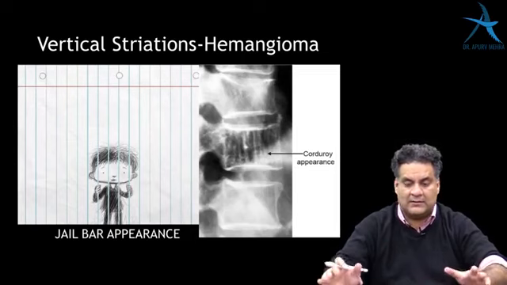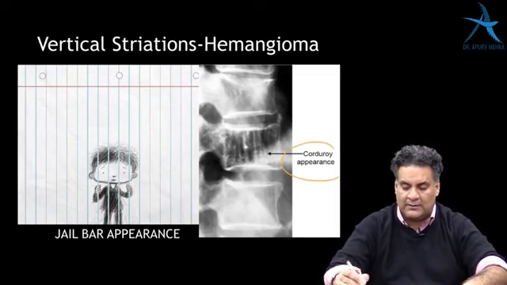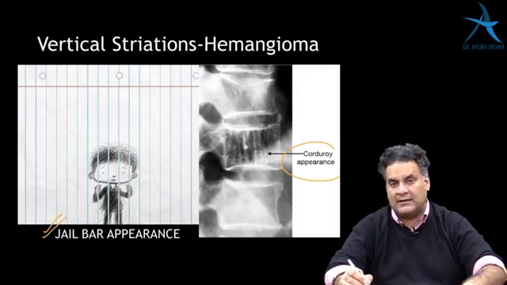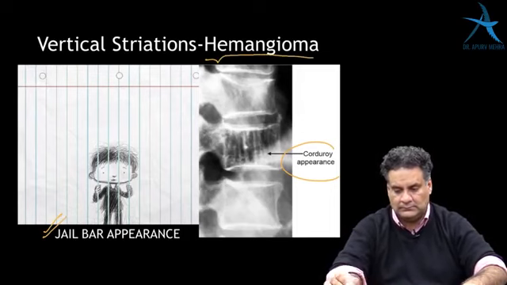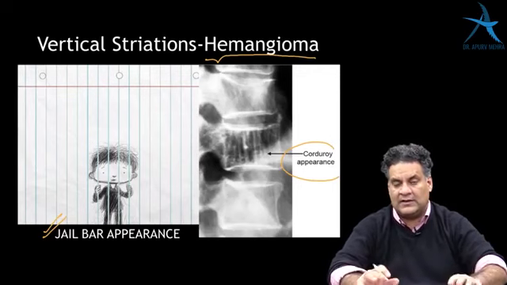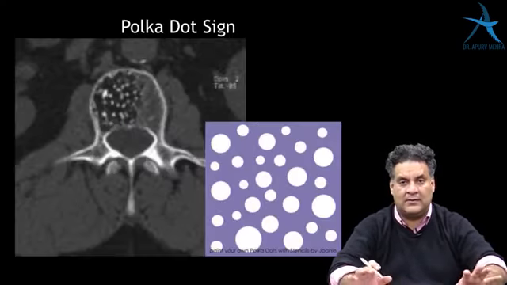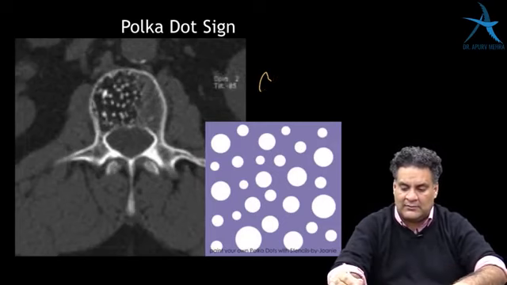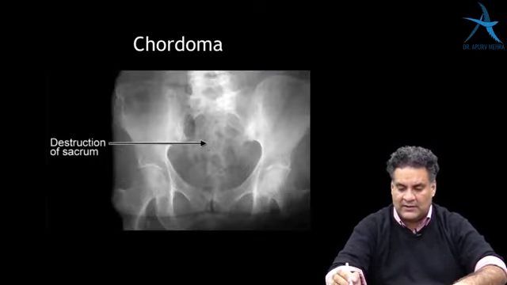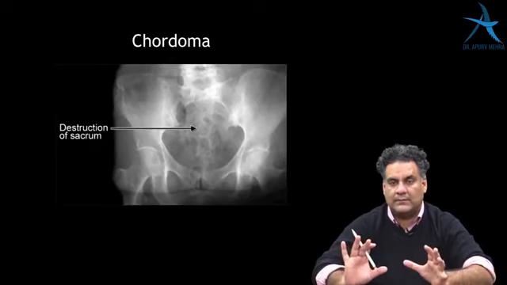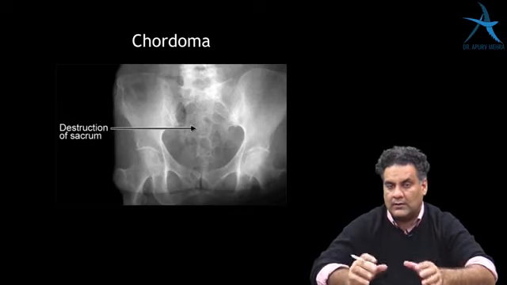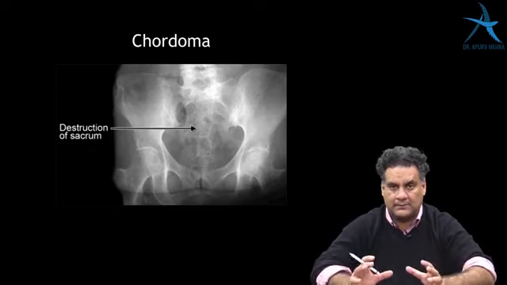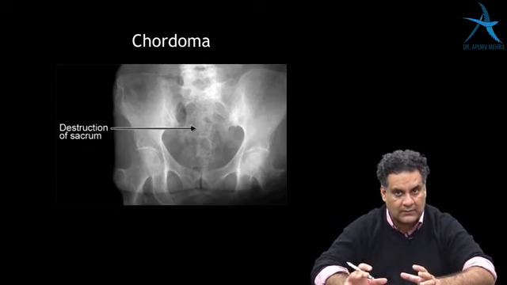Vertical striations in a vertebra, also called a corduroy appearance or a jail bar pattern, is a feature of hemangioma. So there will be vertical striations in the vertebra in hemangioma. If you do CT scan of hemangioma, there is a theory question, polka dot sign is seen. If they show you sacrum, think about chordoma, not chondroma, chordoma. Chordoma is a tumor which is lytic in the sacrum. It's again a locally aggressive tumor.